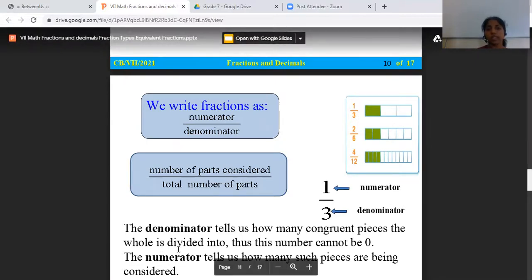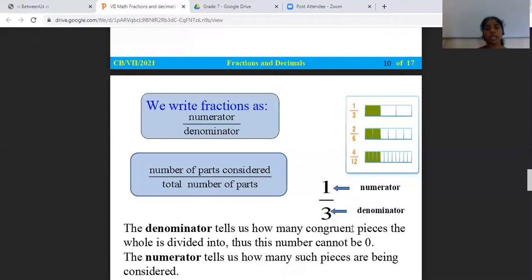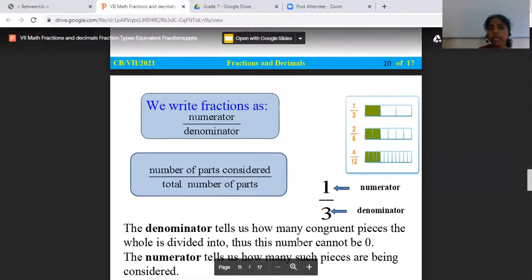So the denominator tells us how many congruent pieces. What is meant by congruent here? Congruent means equal. A whole object is divided into how many equal parts. That's congruent. So the denominator tells us how many congruent pieces the whole is divided into.